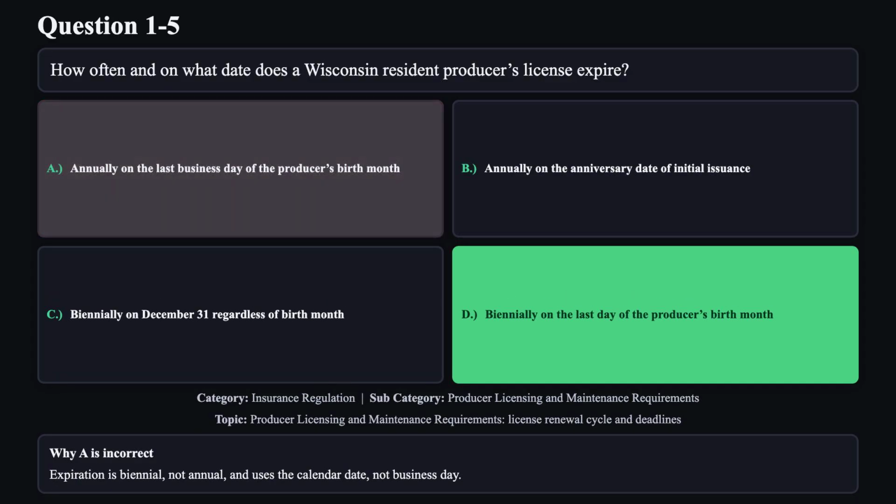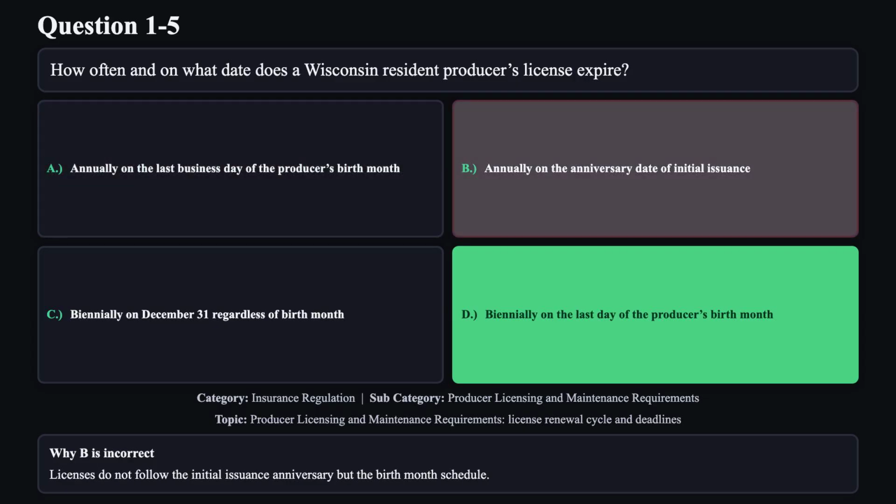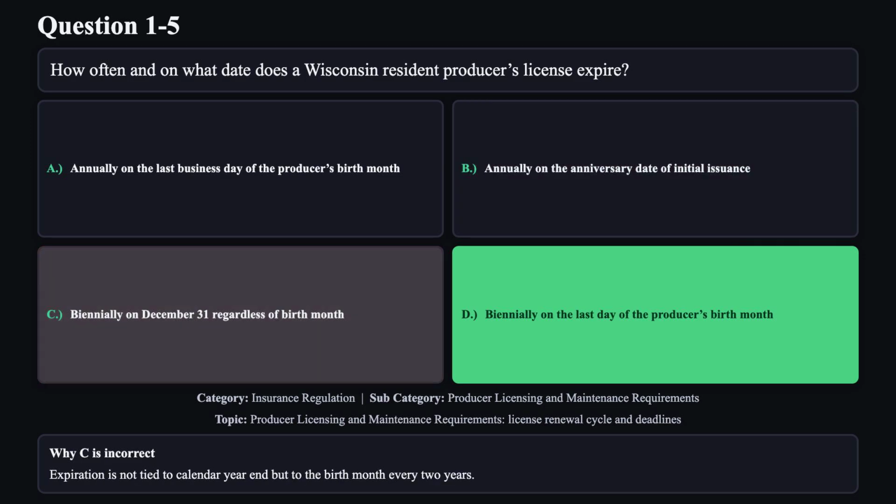Reason A is not correct. Expiration is biennial, not annual, and uses the calendar date, not business day. Reason B is not correct. Licenses do not follow the initial issuance anniversary but the birth month schedule. Reason C is not correct. Expiration is not tied to calendar year-end, but to the birth month every 2 years.